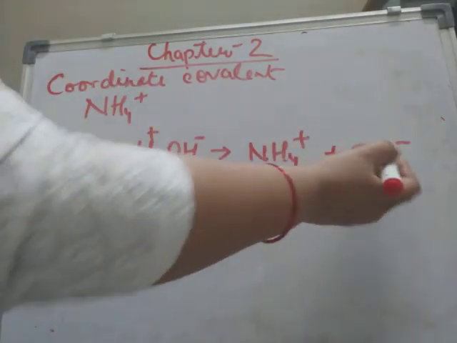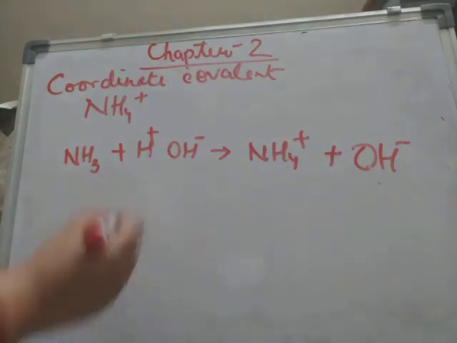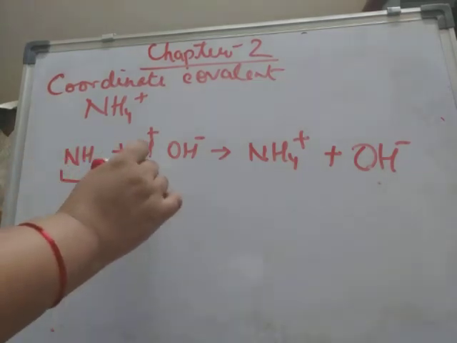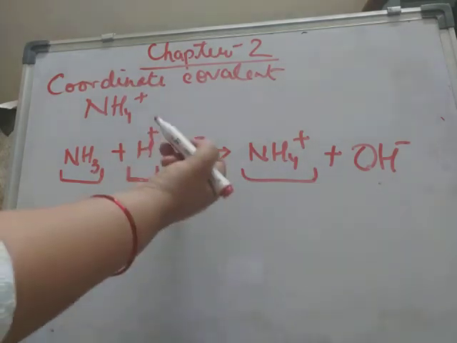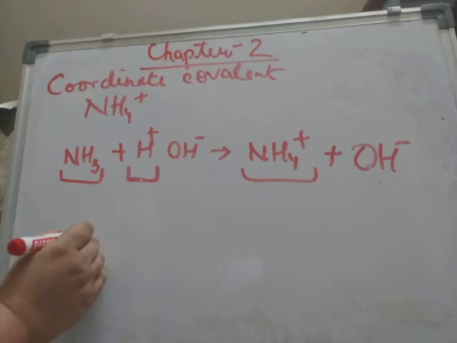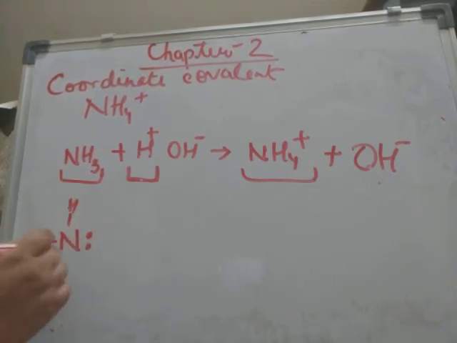So NH4OH, ammonium hydroxide, is formed when ammonia gas is passed through water. Now here what we have to see is that this ammonia is combining with H plus to form NH4 plus, and this OH minus will remain in the solution. See, nitrogen has one lone pair and 3 bond pairs with hydrogen.